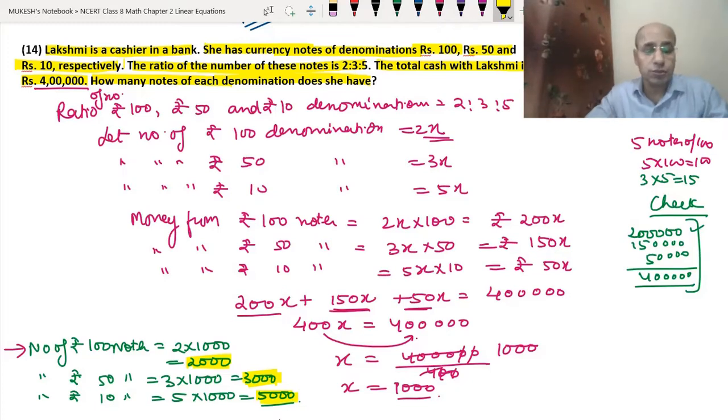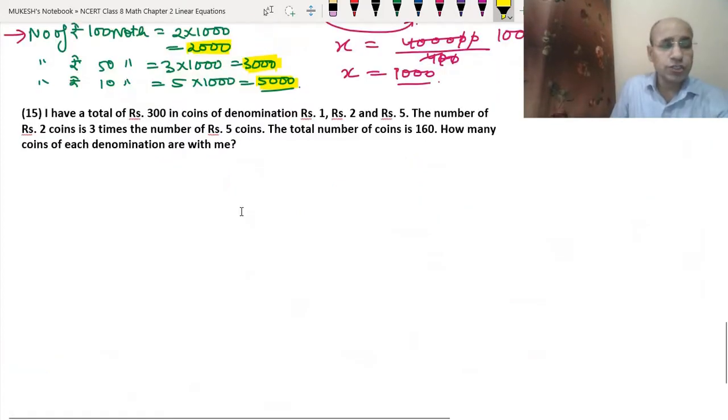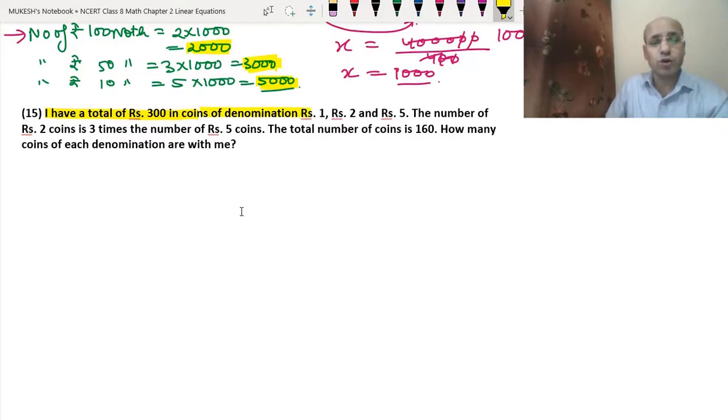I hope you would have got this question clearly. So now let's do the 15th question. See, this question is also related to money. I have a total of rupees 300. Total money is given, 300 rupees. In the coins of denomination, here instead of notes we have coins of denomination 1, 2 and 5. Same way that we have done the 14th question. The number of rupees 2 coins is 3 times the number of rupees 5 coins. Here the ratio is not given, just a different thing is given, and the total number of coins is 160. We have to find how many coins of each denomination are there.